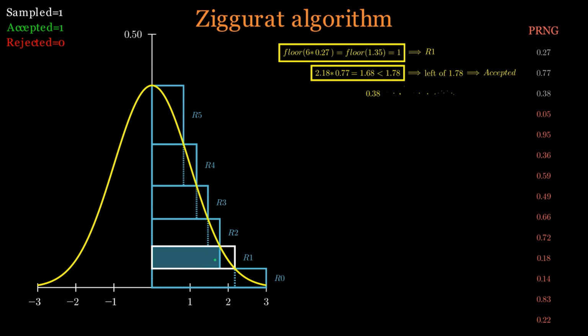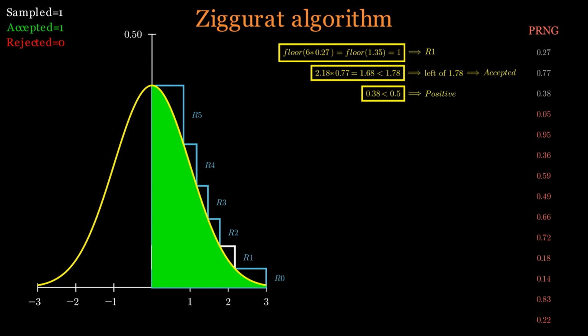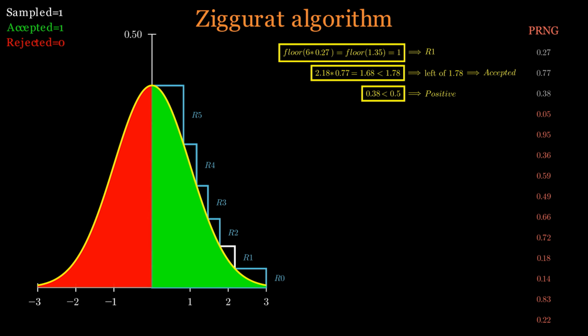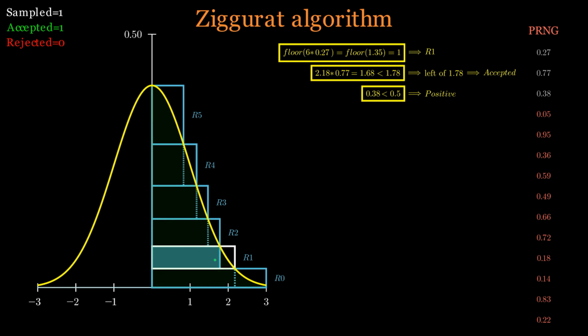Finally, the PRNG produced a value of 0.38. Because that value is less than 0.5, our accepted value of 1.68 is kept as opposed to being multiplied by -1, which would mimic sampling from the negative side of the standard normal. And that's it. We are done sampling from the standard normal. The method we just looked at is a simplified version of the ziggurat algorithm, which is a particular flavor of the rejection sampling method. We'll look at it in much greater detail later in the video.